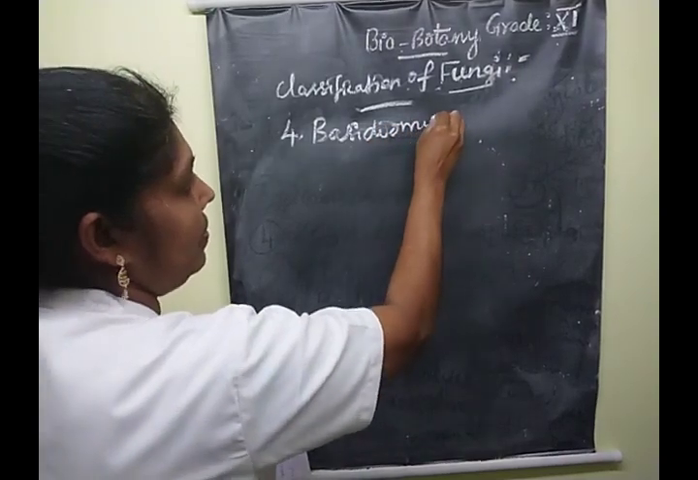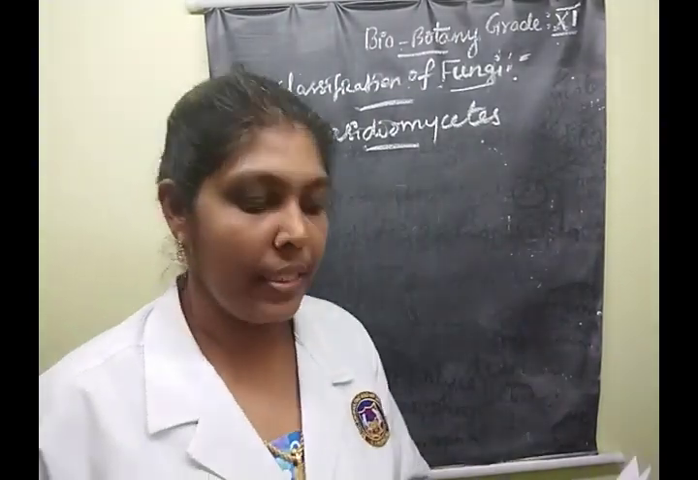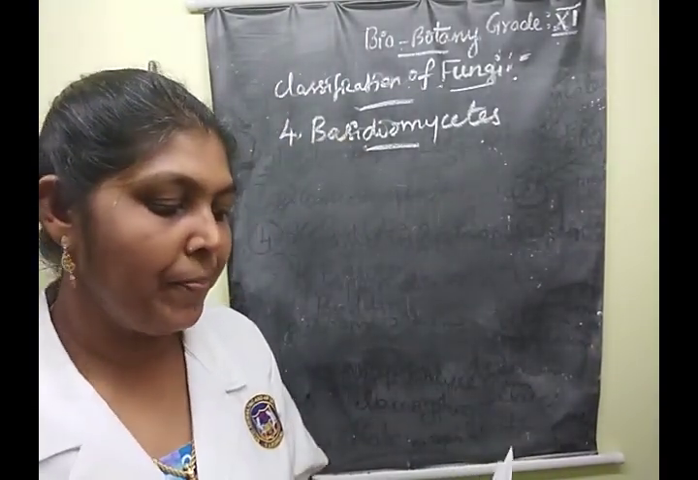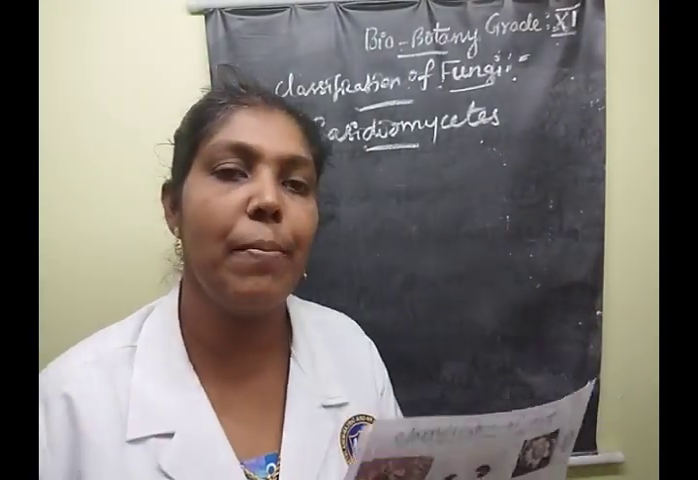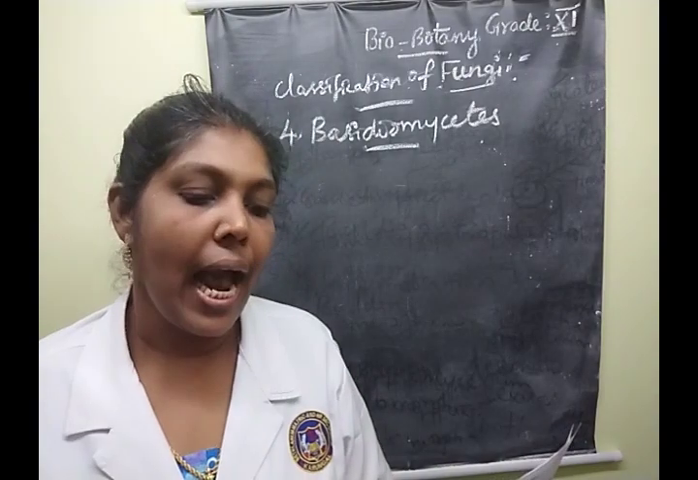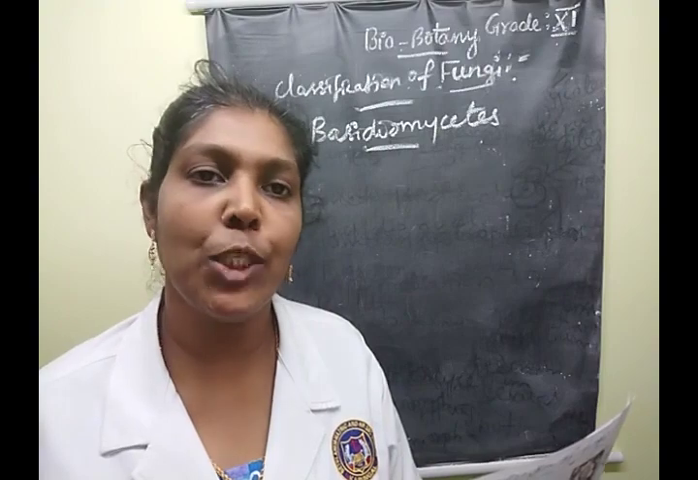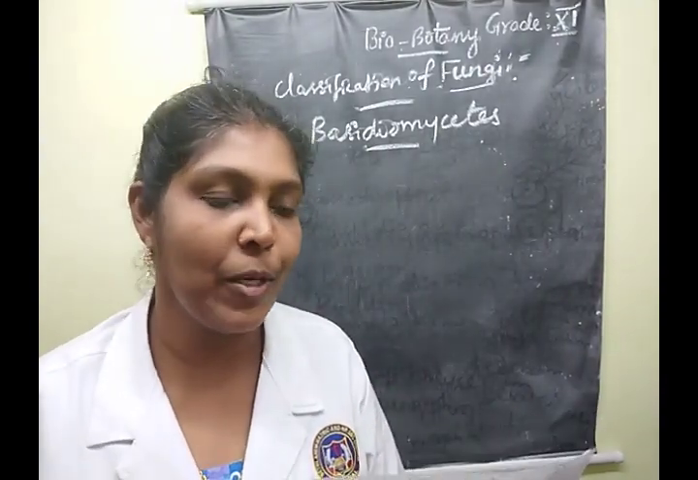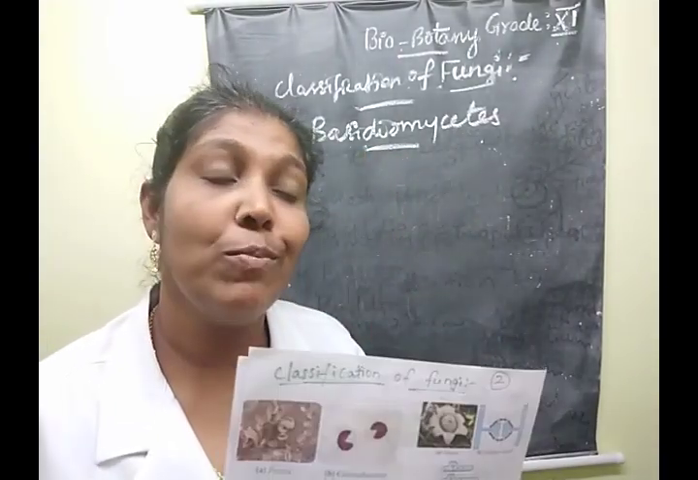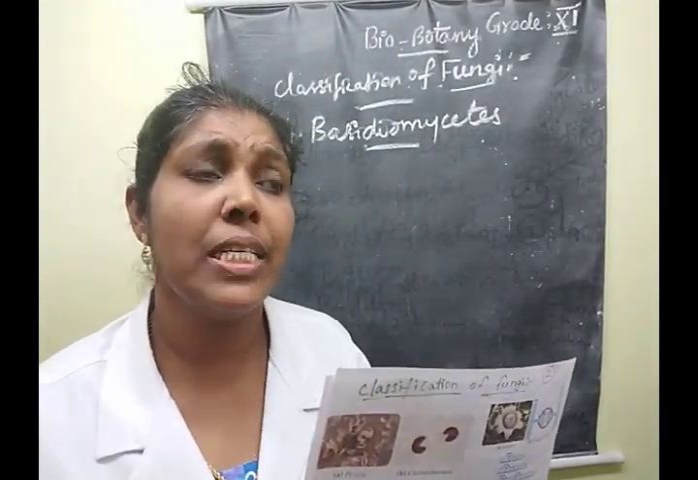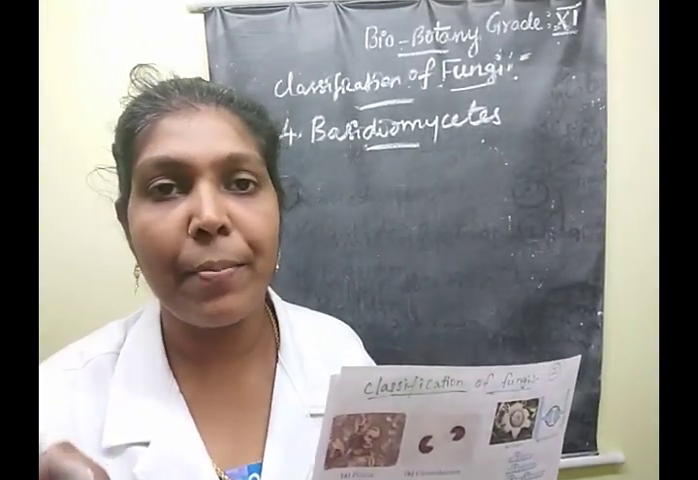Basidiomycetes. Clear? What are the examples of this group? Examples of Basidiomycetes are puffballs and toadstools, bird's nest fungi, rusts and smuts. These are the examples of the Basidiomycetes group. Clear? Then the mycelium is a cenocytic mycelium, very good.